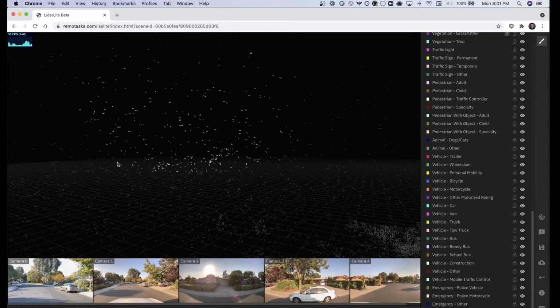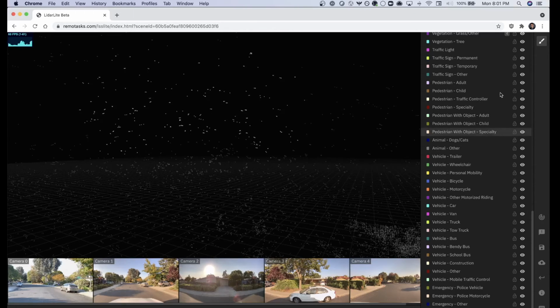If, however, you want to remove points from the selection, you could do the same thing, clicking and adding points. But before you close off the polygon, if you hold down the Alt key, it will remove all of those points from the selection that you had made initially.